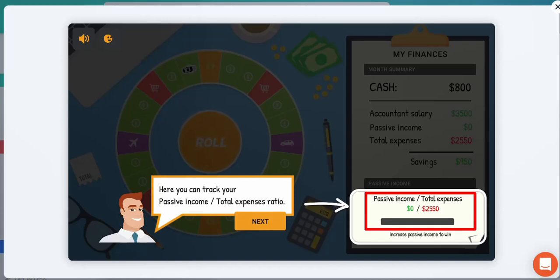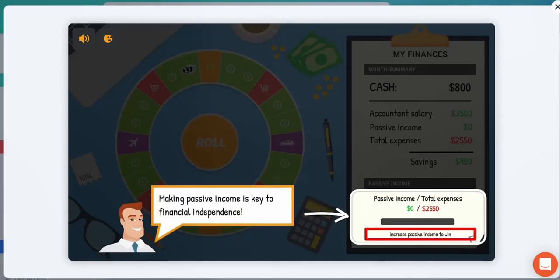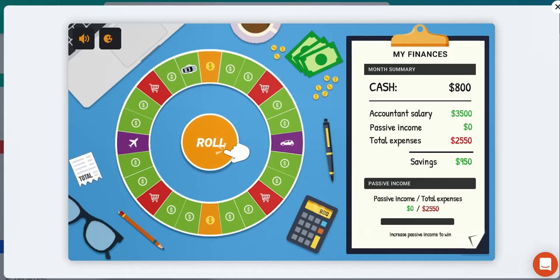So the objective of the game says here, increase passive income to win. Right, that's the main objective. I'm sure all of you out there would love to have a certain level of passive income that can pay for all your expenses. And if you do have that, you've achieved financial freedom. That's what the game is identifying. Financial independence is what you're wanting to achieve.